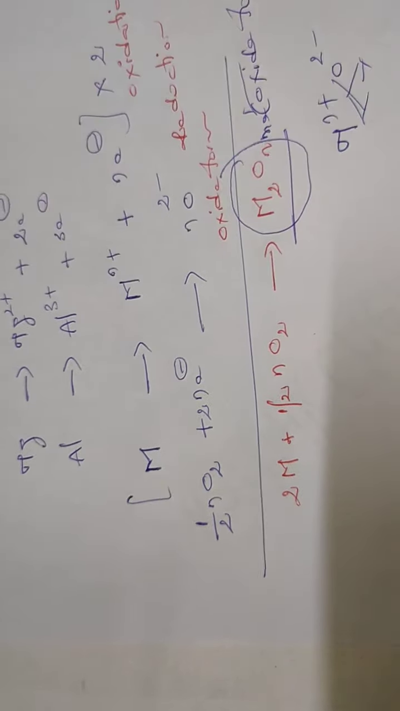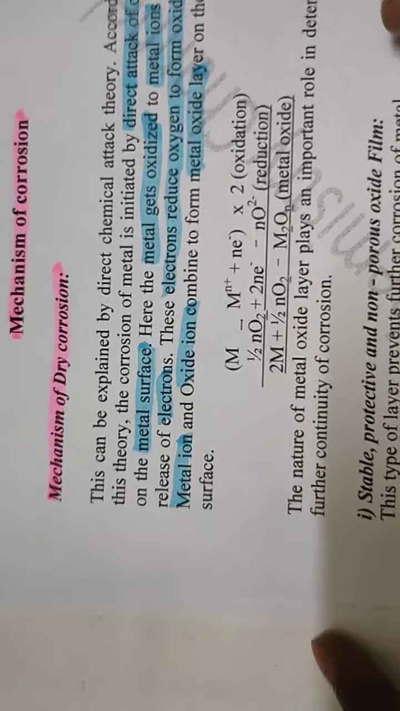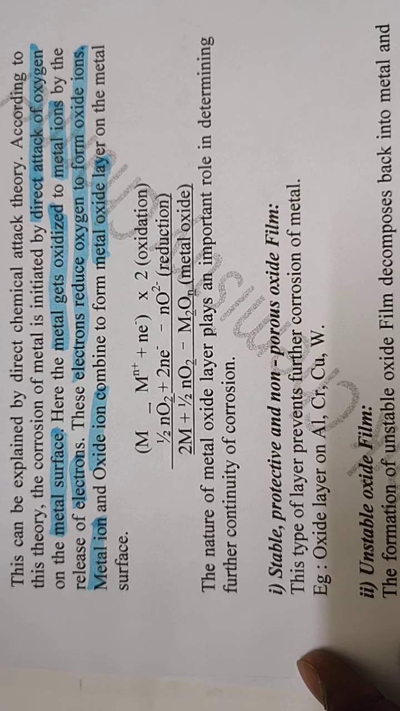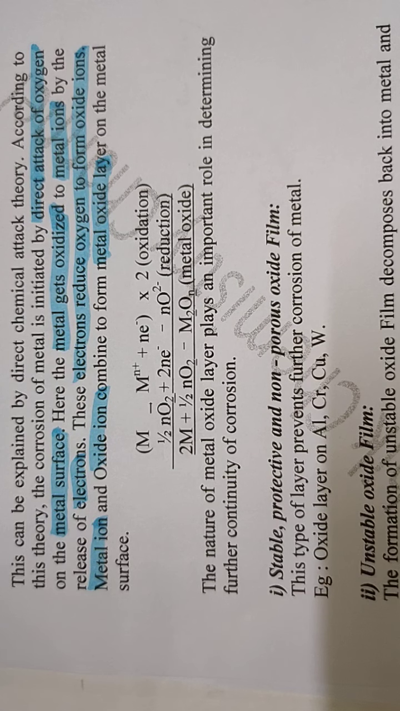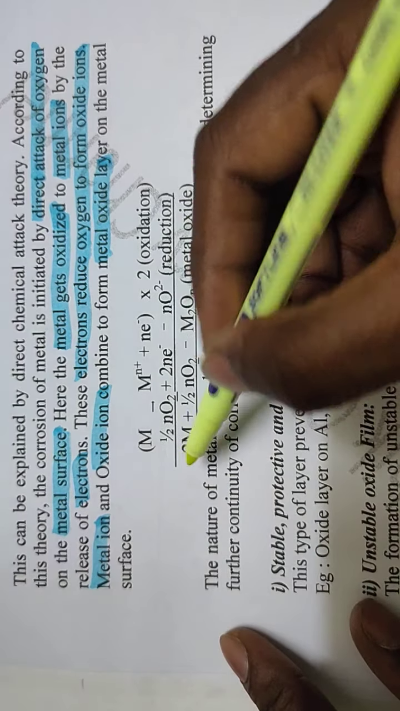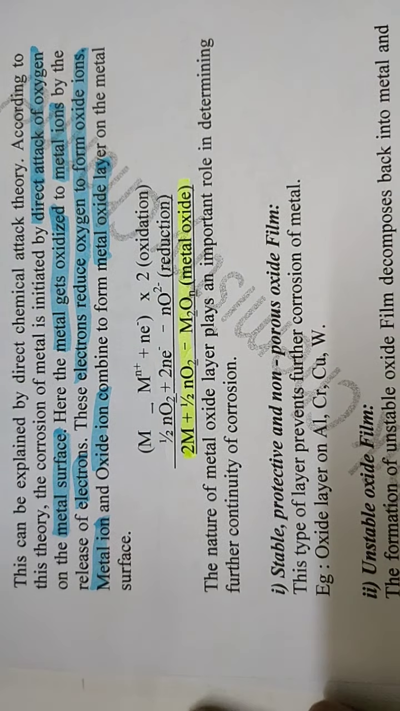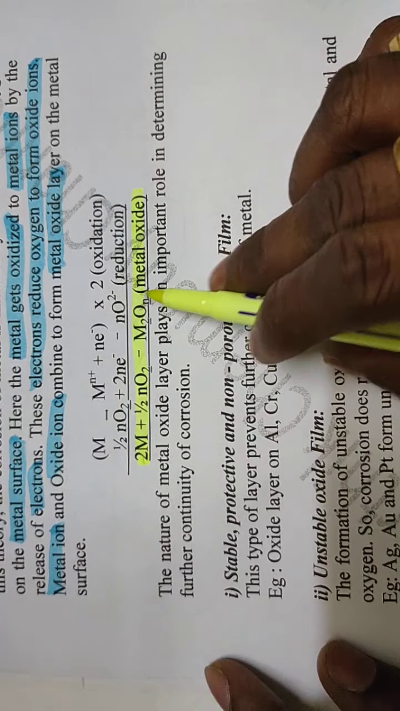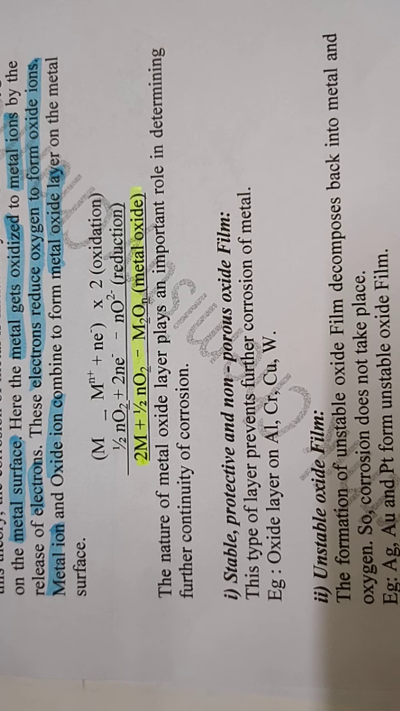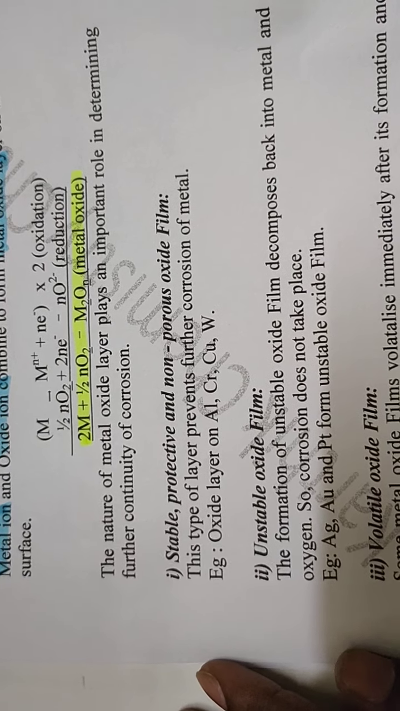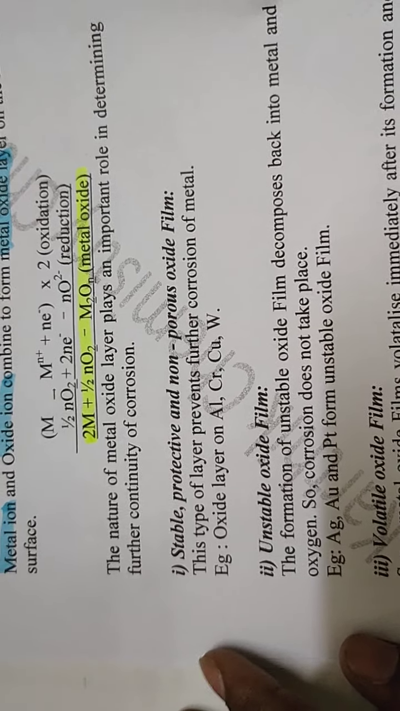So see here. Okay students, it is the net reaction. I explained it to you already: M2ON. So it is the metal oxide form. The further corrosion is dependent on the nature of the oxide film. It may be a stable film, an unstable film, a volatile oxide film, or a porous film.